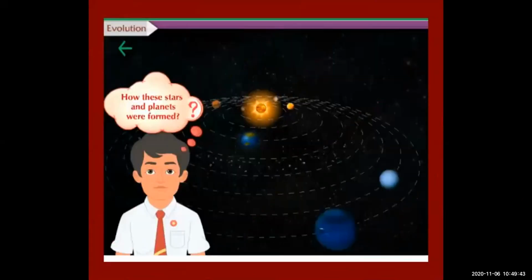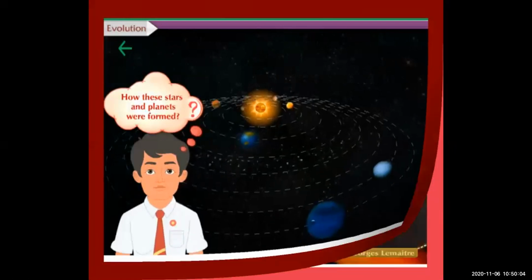How were these stars and planets formed? Many students or many people wonder how these planets were formed in the starting. You must be thinking sometimes how they were formed. So we will see how this started, and how it was discovered by the scientists.